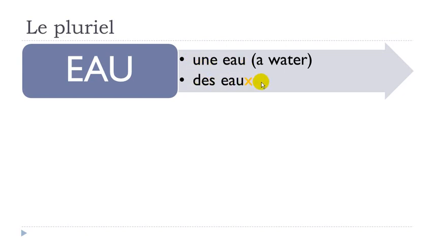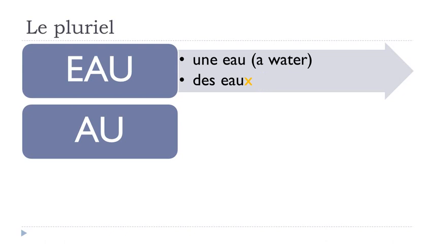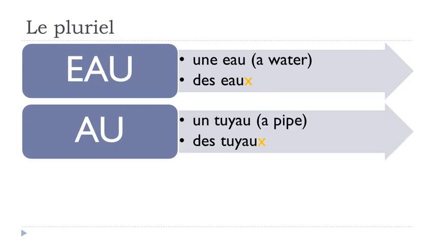Second group, words ending with a, u. Here is an example. Un tuyau. Same rule here. You won't add s at the end, but instead of s, you will put x. Des tuyaux. Same rule, you don't pronounce it. Des tuyaux. Un tuyau, des tuyaux. So the only difference will be with the article, because the word will be pronounced the same way.